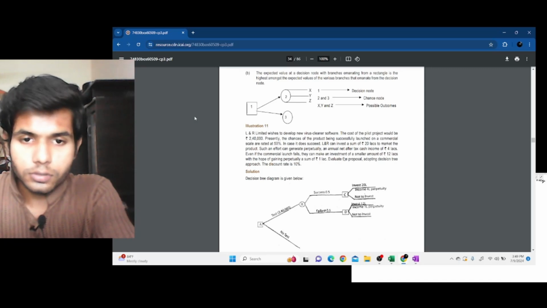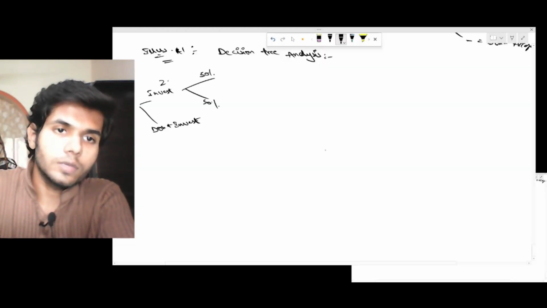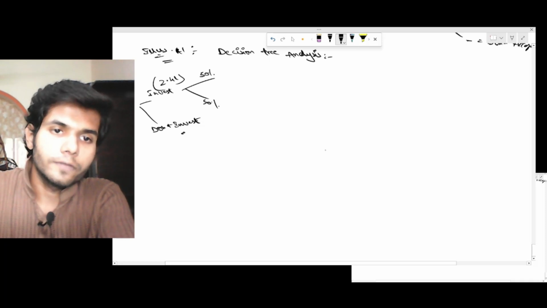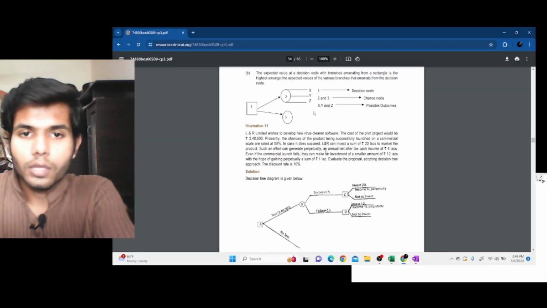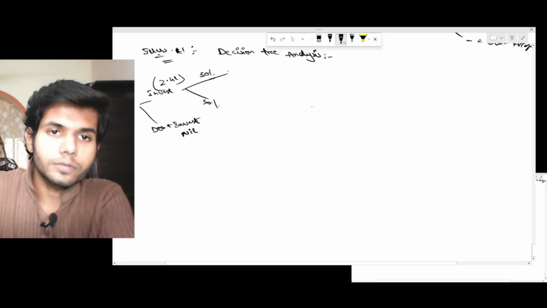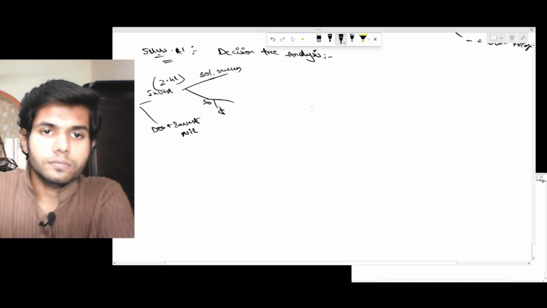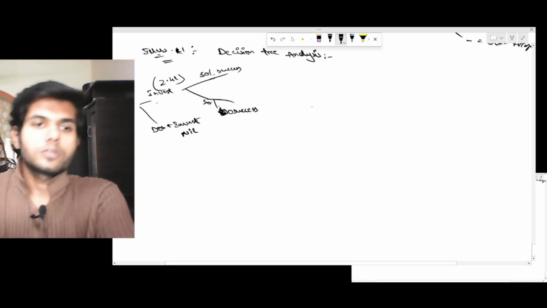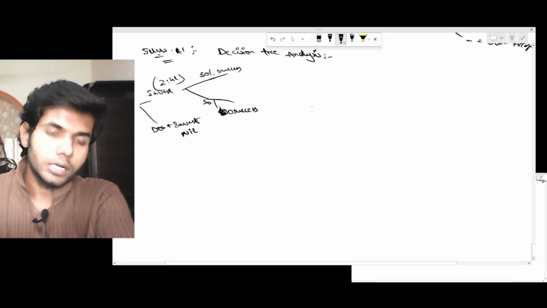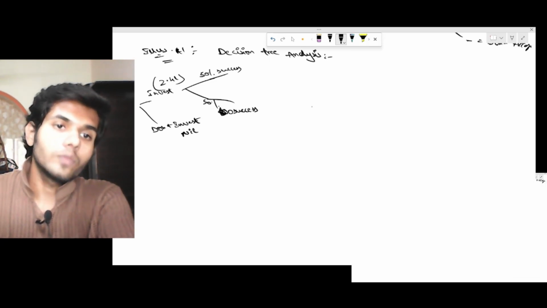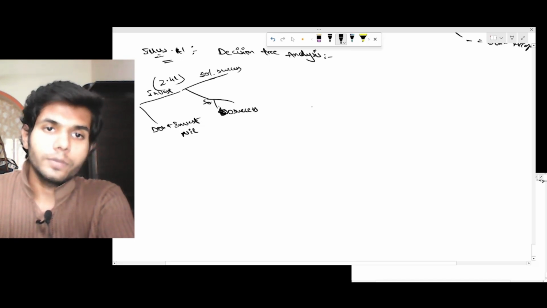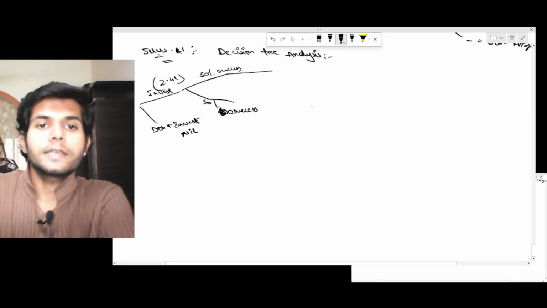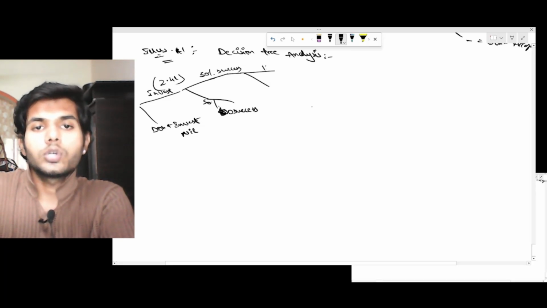For invest, the test costs 2.4 lakh. If don't invest, nil. And then for success, it is 50% probability of success. The other one, no success. So you can either invest at 2.4 lakh or do not invest. If you invested at 2.4 lakh, there is again a 50% chance of that being success and 50% chance of that being not. If it is successful, you need to invest how much?